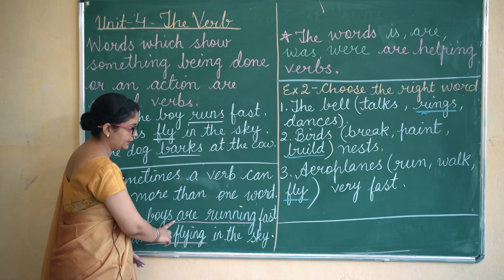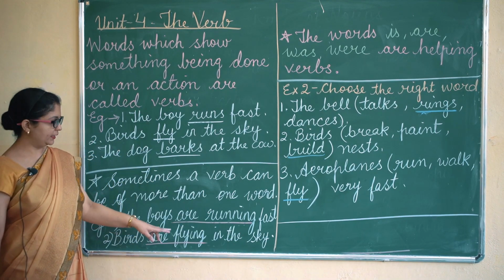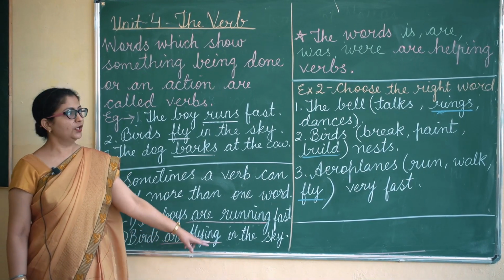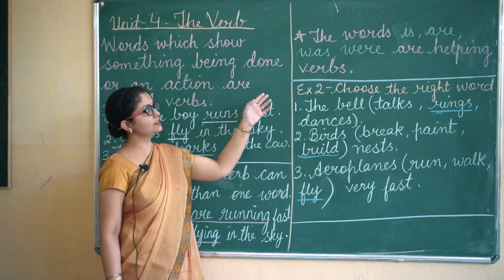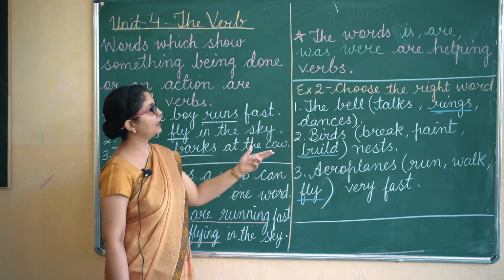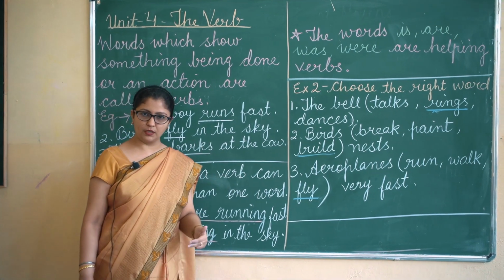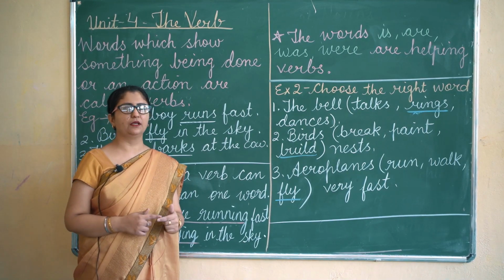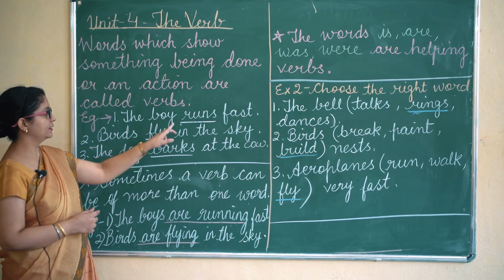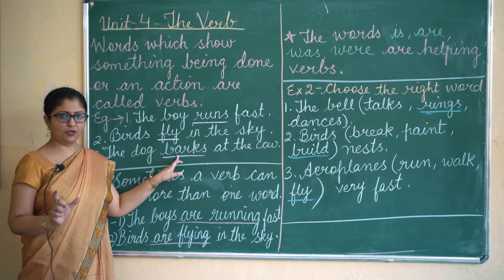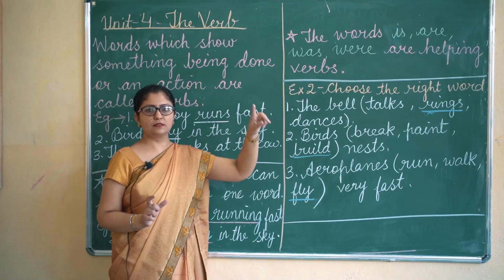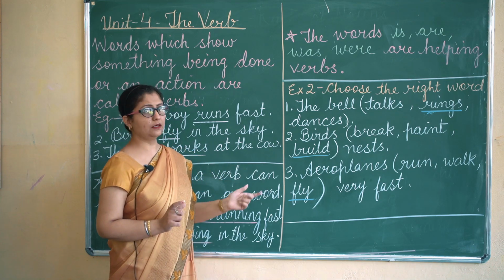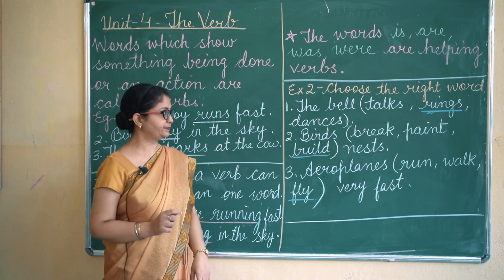You have to underline the complete verb, that is "are running" and here "are flying". So the words is, are, was and were are also verbs. These are called helping verbs, while running and flying are the main verbs.